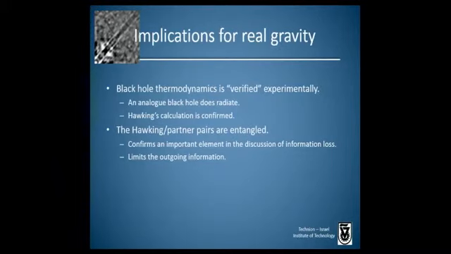So what are the implications here for real gravity? What have we learned about real black holes by this measurement? Firstly, we've learned that black hole thermodynamics is verified experimentally, at least in the analog sense, since an analog black hole does radiate, and this confirms Hawking's calculation. The Hawking partner pairs are entangled. We've seen them to be entangled, and this confirms an important element in this discussion of information loss, because as I mentioned earlier, it limits the outgoing information available.